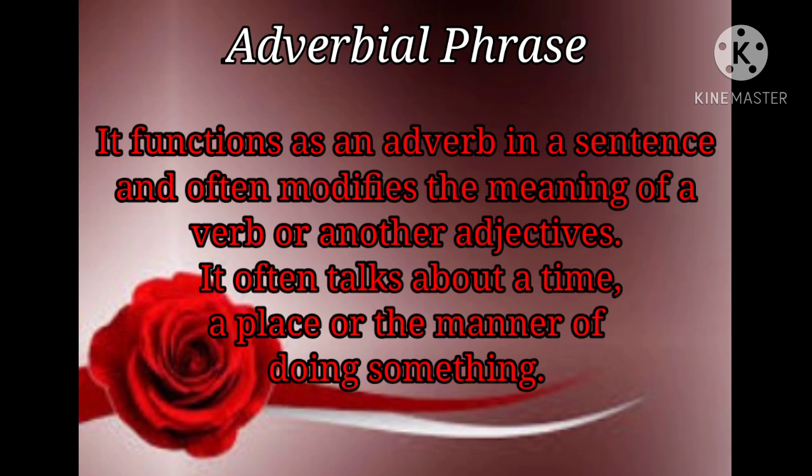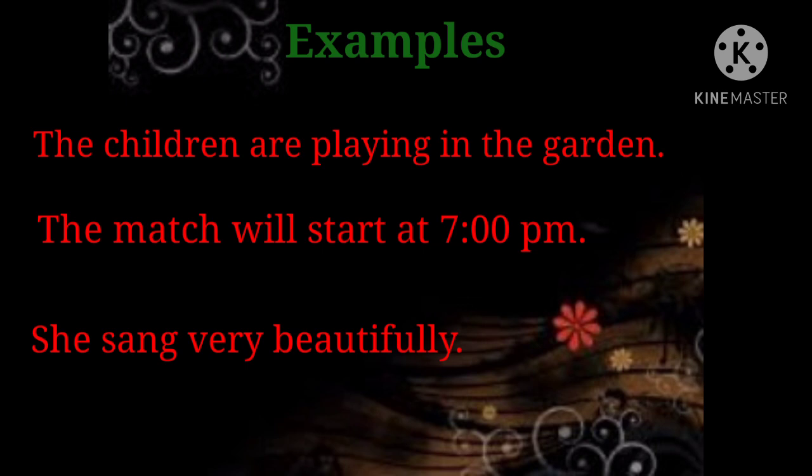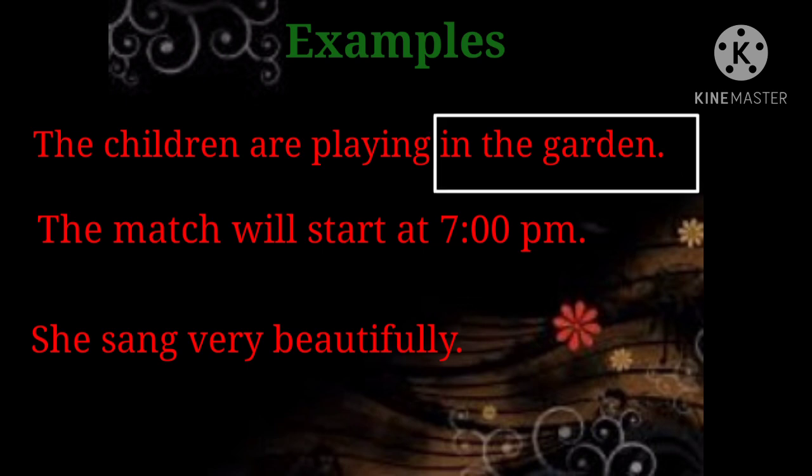It often talks about a time, a place, or the manner of doing something. Let's understand adverbial phrase with the help of some examples. The first example is, the children are playing in the garden. Here, in the garden is an adverb phrase because it tells us about the place where children are playing.